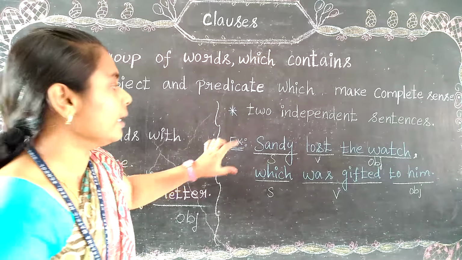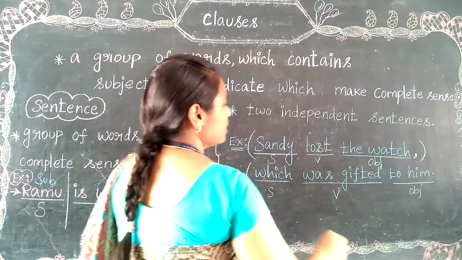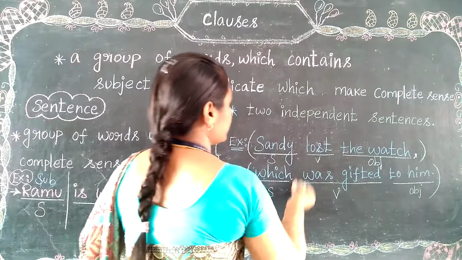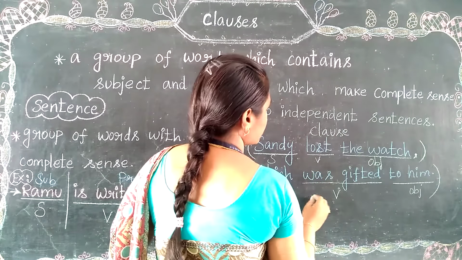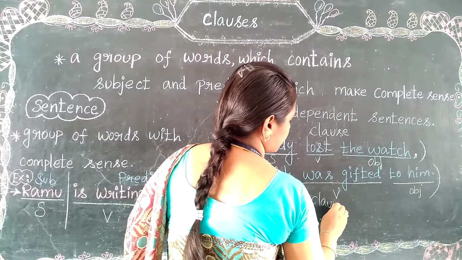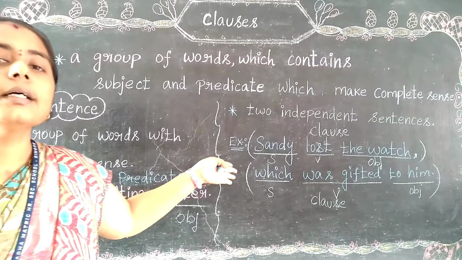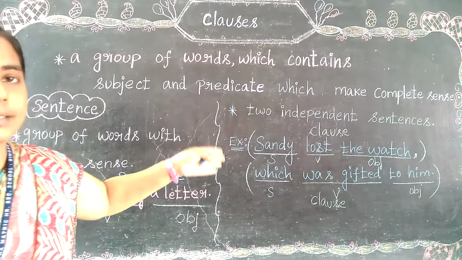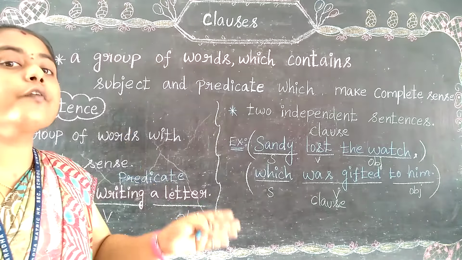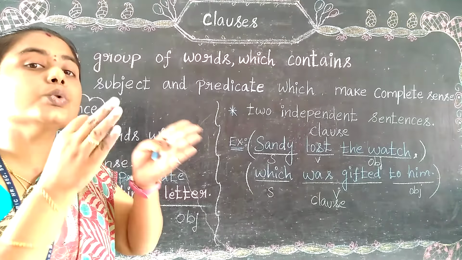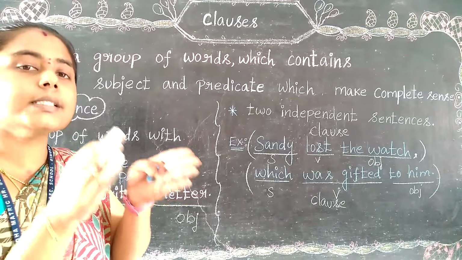This is one clause, and this is also one clause. So these are the process of clauses. It is a single sentence, but it contains two groups of words, or it may be a sentence.